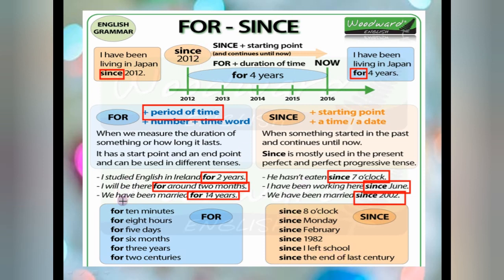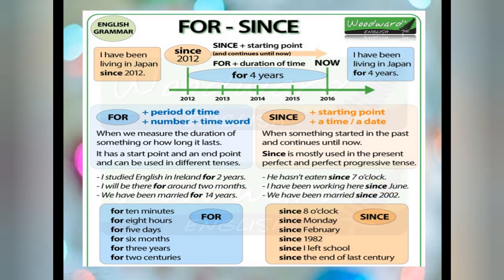So for the period of time, number plus time word; since, starting point, a time or a date. Generally we use for and since in perfect continuous tense. Sometimes it will help you to identify that this sentence is present perfect continuous tense, whether it is present, past or future.